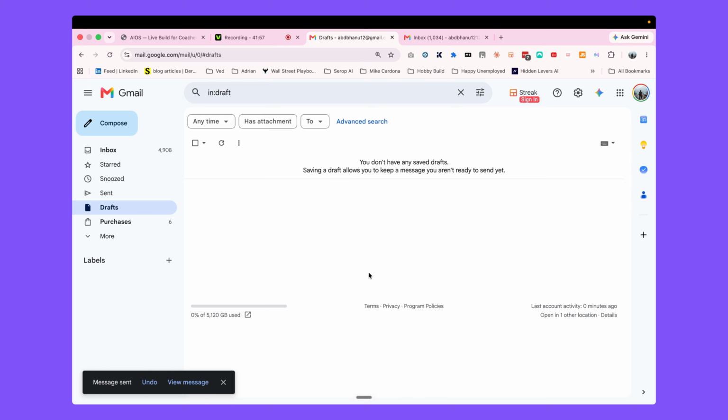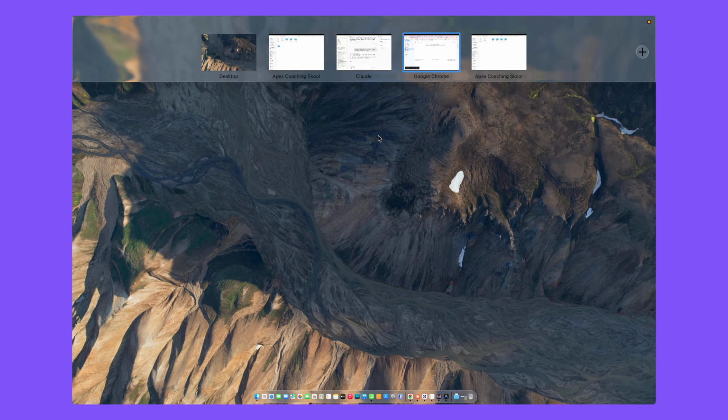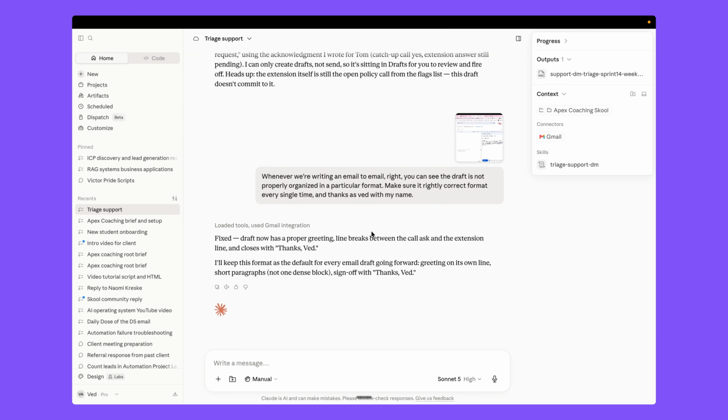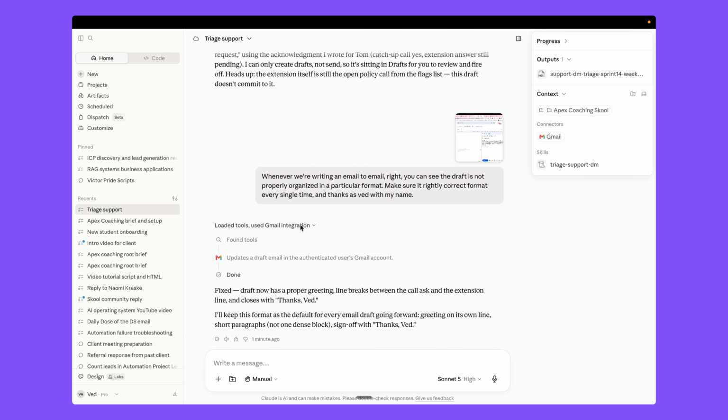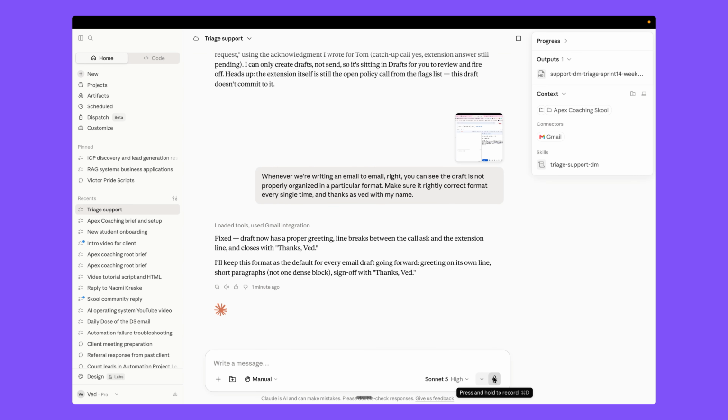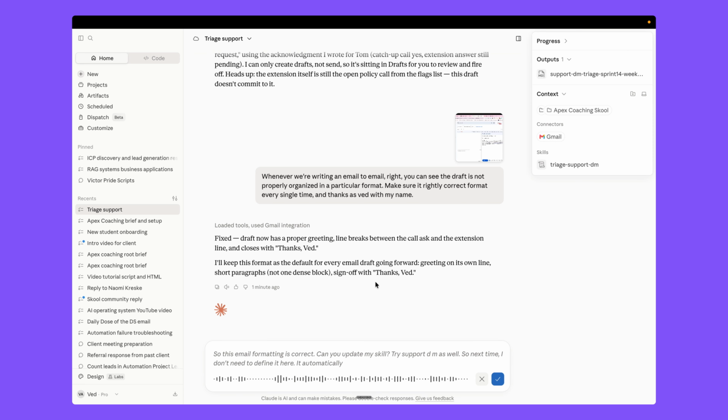You can automate the whole process, but when you're starting out, you just need to do it manually, because you can see here we want to make sure it's formatted correctly and written in the right tone, right? So you just need to verify everything first. And once we have this, you can tell it, okay, this email formatting is correct. Can you update my skill to support DM as well? So next time I don't need to define it here. It automatically includes it in our skill.